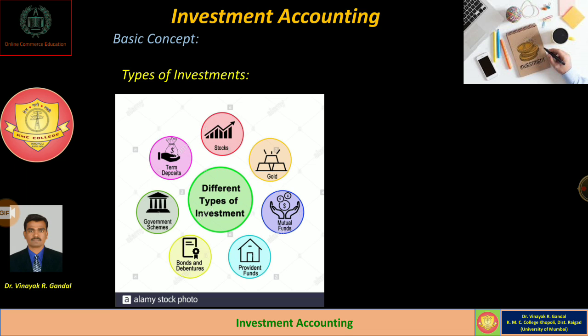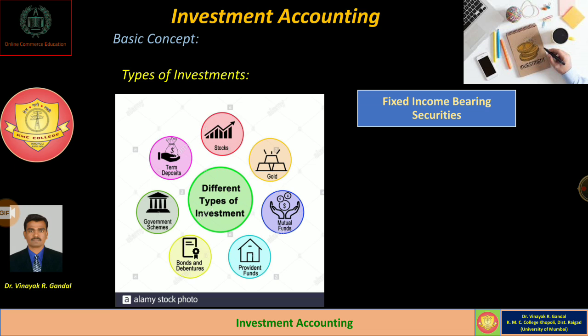Okay, but for the purpose of investment accounting, there are two main types of investment, and now we are going to discuss this. So the first type of investment is known as fixed income bearing securities, meaning the securities which give investors a fixed type of income. So we have to learn various types of fixed income bearing securities.